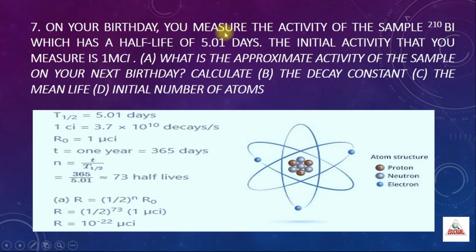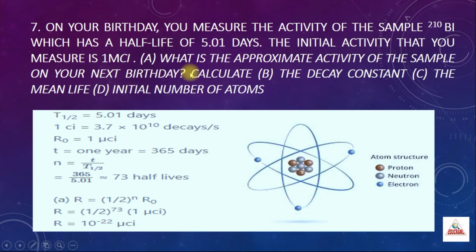On your birthday, you measure the activity of a sample of bismuth which has a half-life of 5.01 days. The initial activity that you measured is 1 microcurie. What is the approximate activity of the sample on your next birthday, that is after 365 days? After 1 year only we will be getting our next birthday.